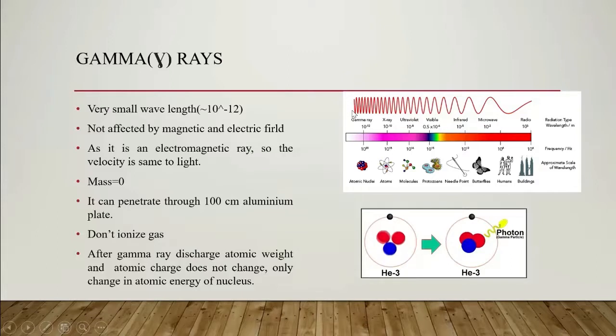This is the wavelength of different rays: gamma, x-rays, ultraviolet, visible, infrared. So gamma has the minimum wavelength.